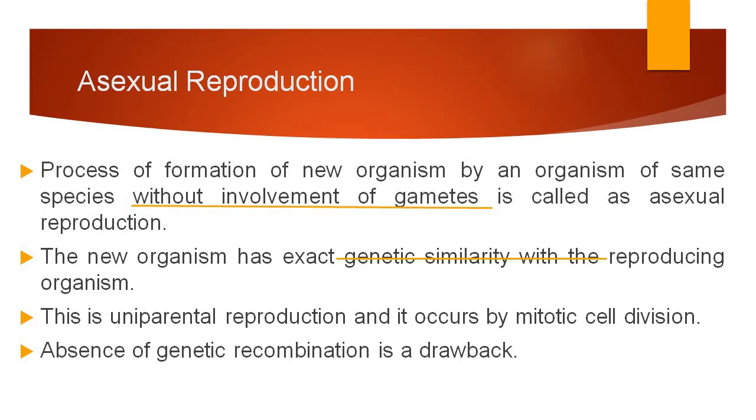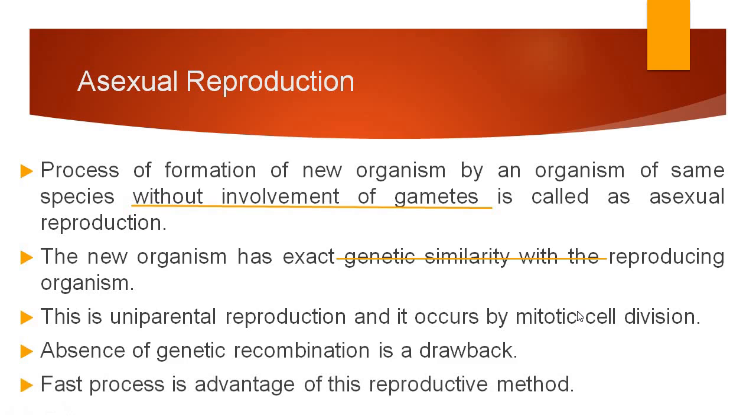Absence of genetic recombination is a drawback. As the new individual will have the exact same genes as the existing parent individual, there will not be any type of recombination or changes in the gene sequences. So there is total absence of genetic recombination.